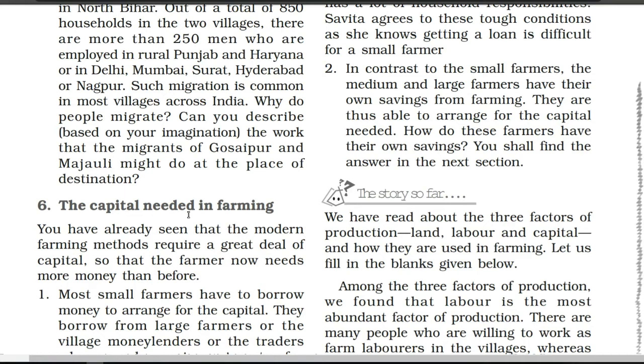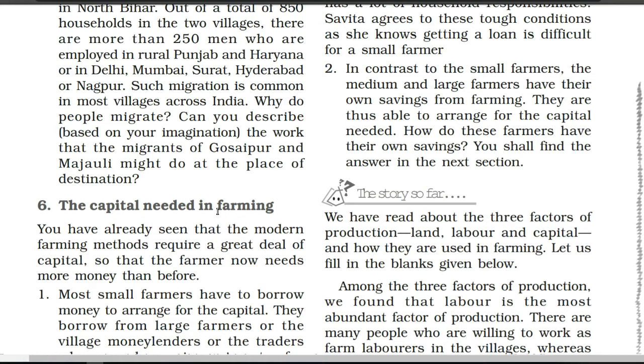So let's see the heading: the capital needed in farming. As we already discussed, there are two types of activities where people engage themselves and do work. First we have farming activity and second we have non-farming activity. Of course, in farming activity also capital is required. Remember, in economics, whenever the word capital comes, we take it to mean money, not the capital of any country. So in farming also capital is required.